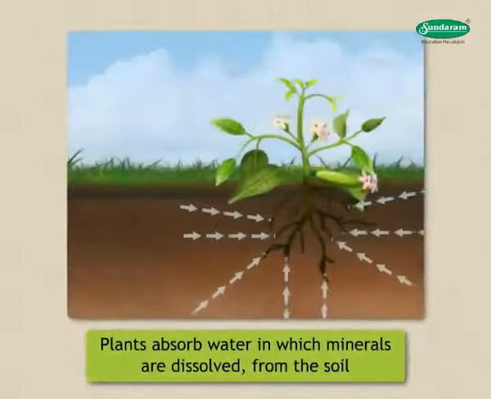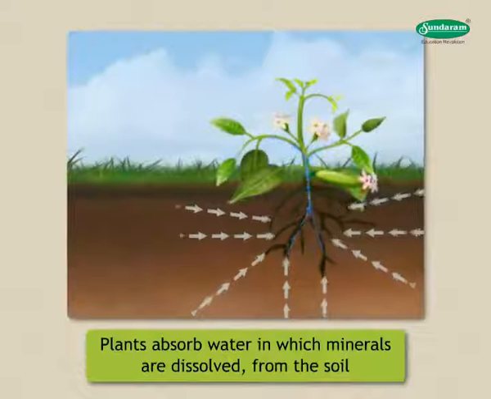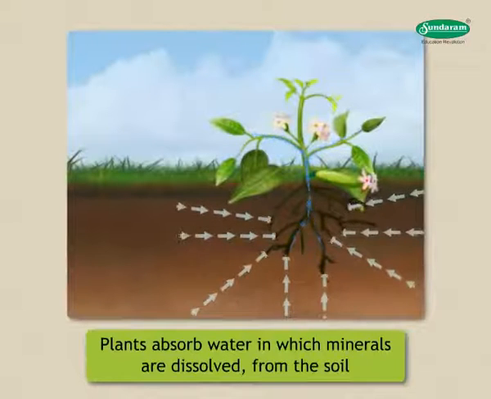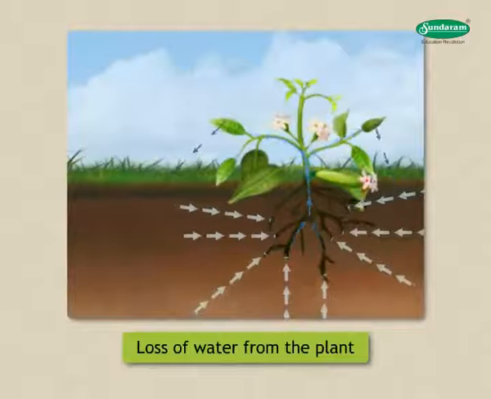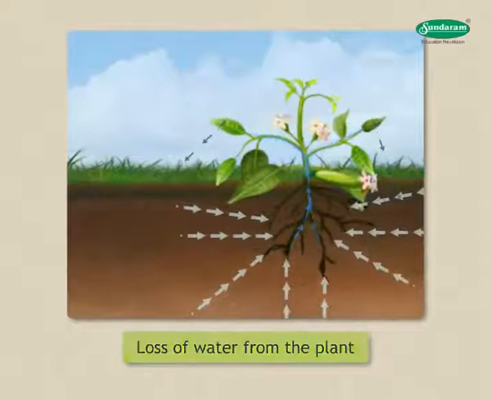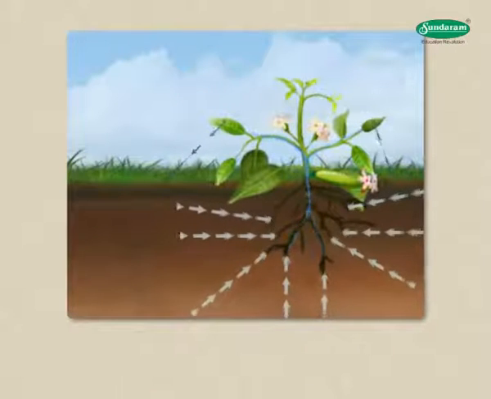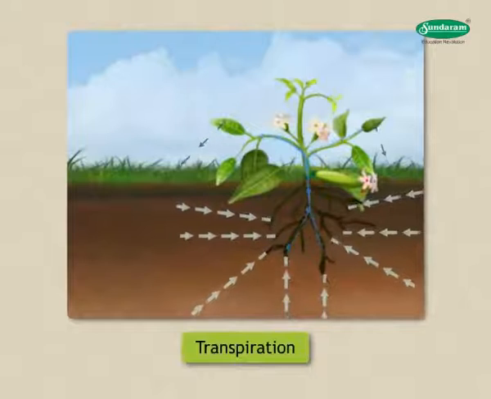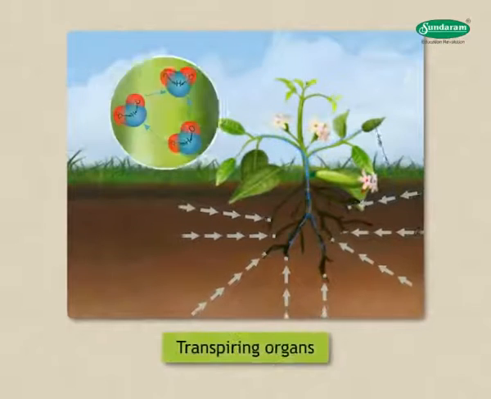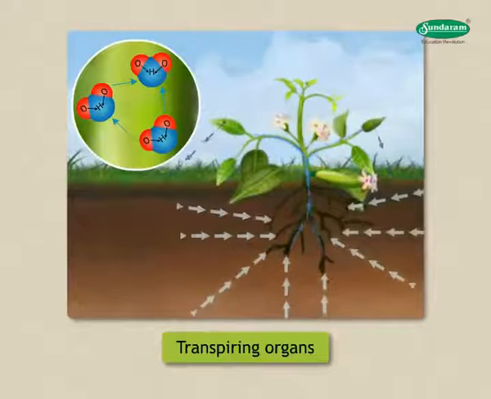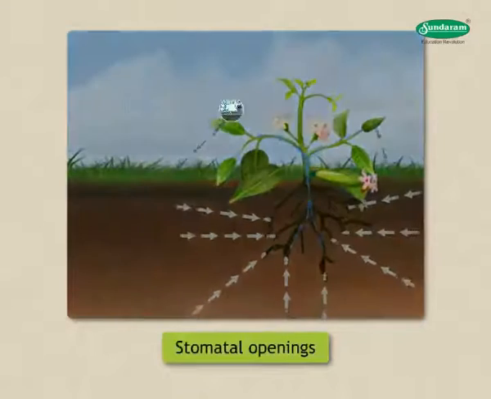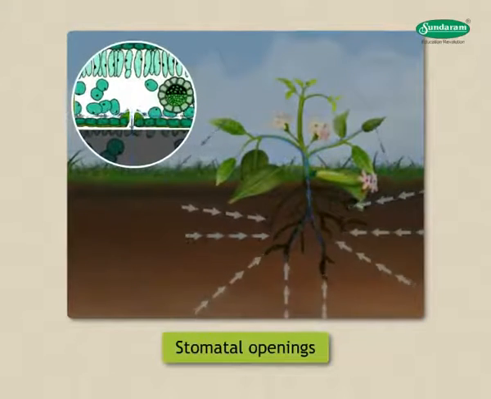Plants absorb water in which minerals are dissolved from the soil with the help of their roots. There has to be loss of water from the plant for this process. This loss of water is known as transpiration, which is brought about by the transpiring organs of the plants. Transpiration takes place in the leaves through the stomatal openings.